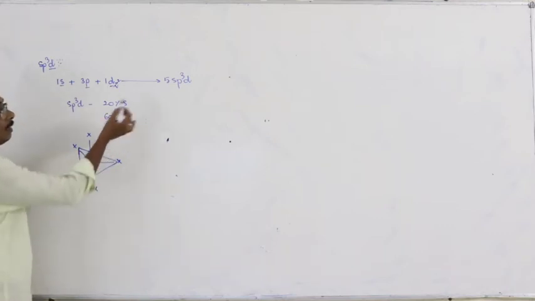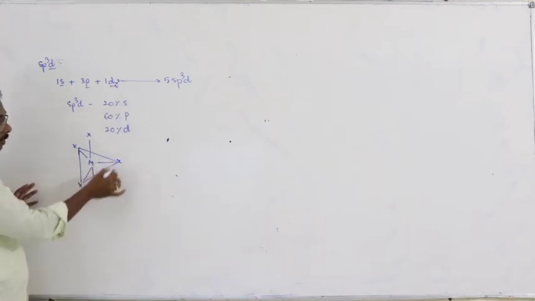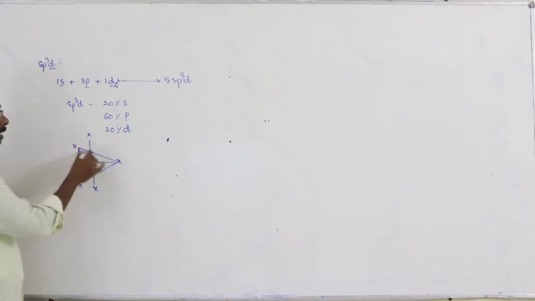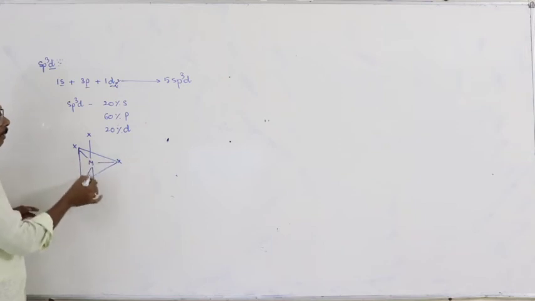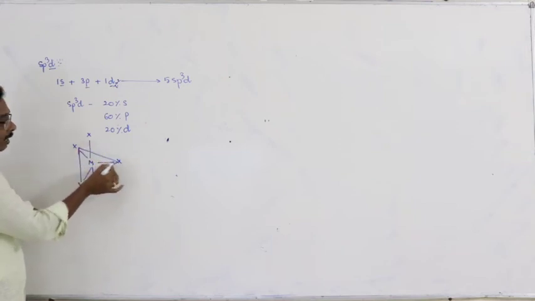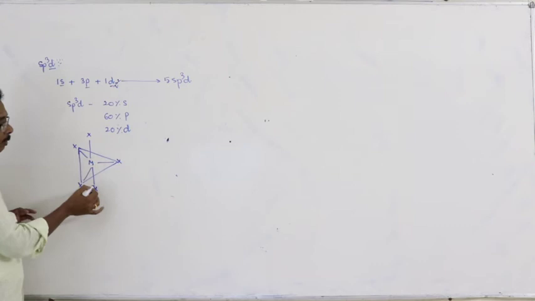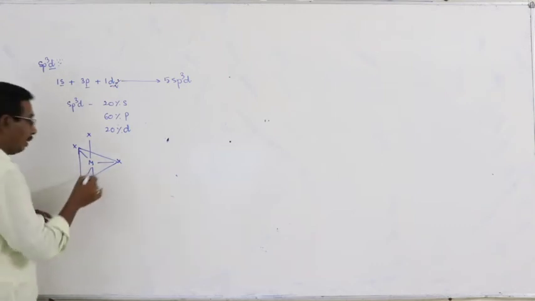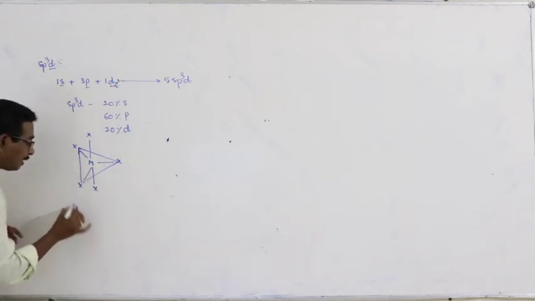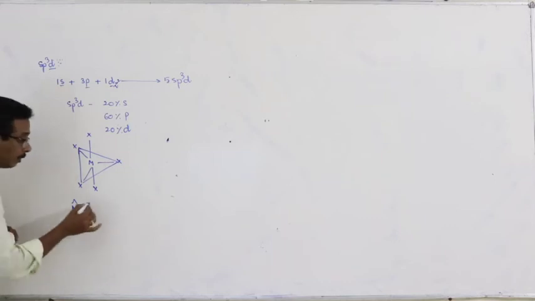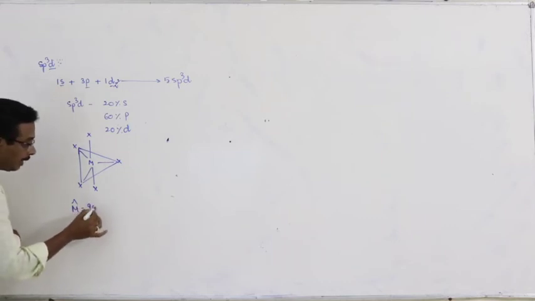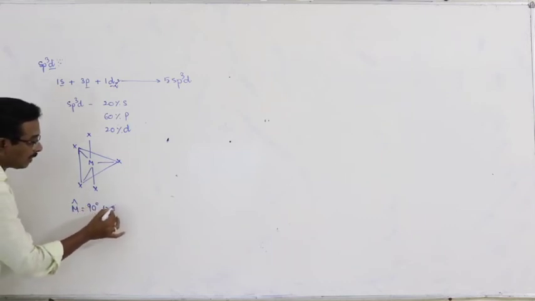Here, this is the central atom, these are the bonded atoms, and sp3d hybridization is involved. In such cases, the 5 sp3d hybrid orbitals orient along the 5 corners of a trigonal bipyramid, and bond angles at the central atom are 90 degrees and 120 degrees.